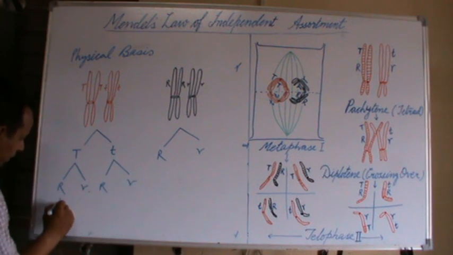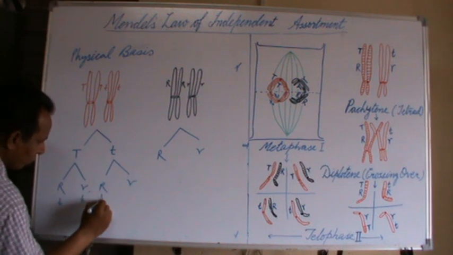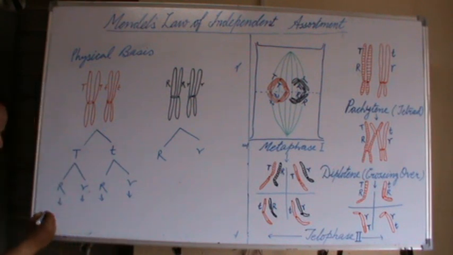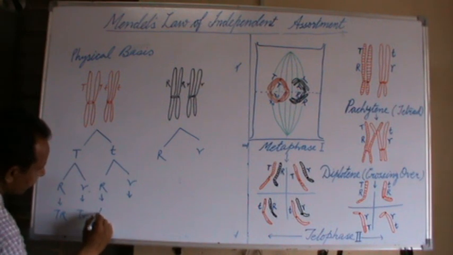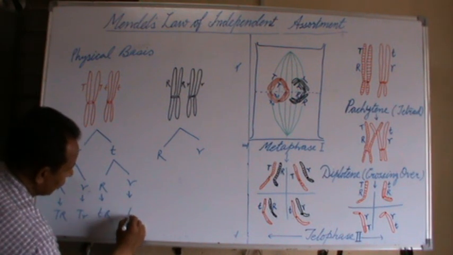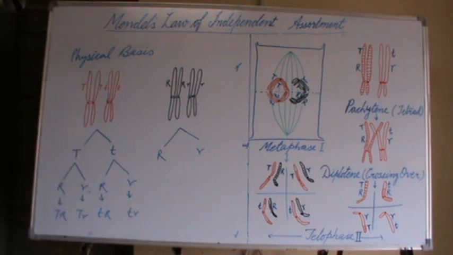As a result, 4 different types of combination of alleles are formed, which form the 4 different types of gametes.